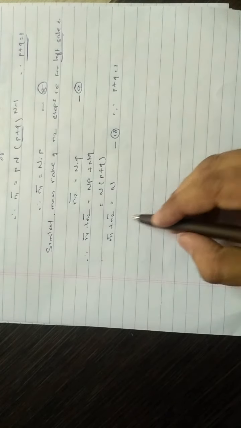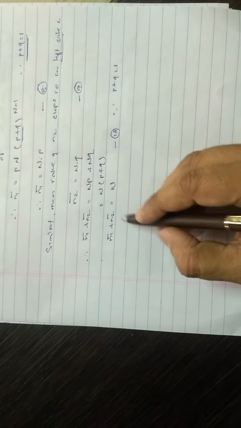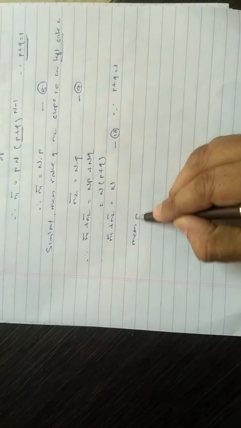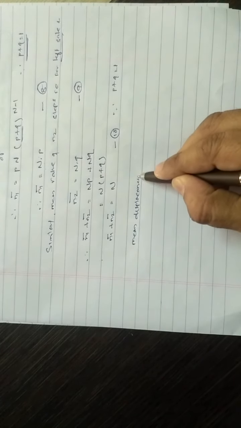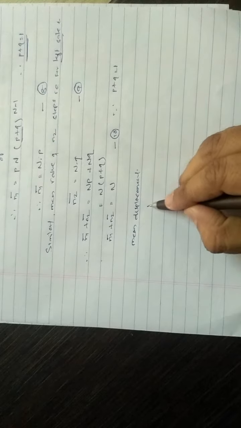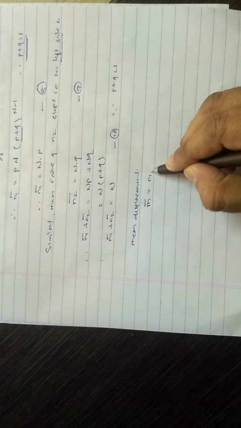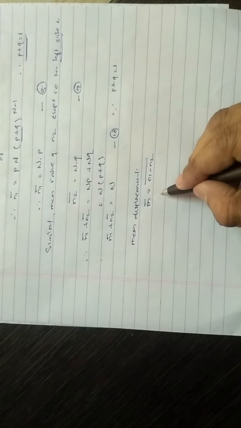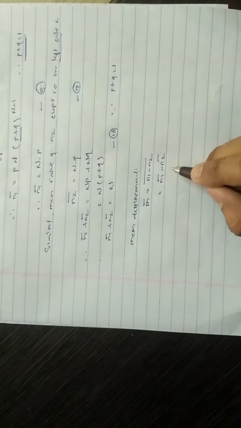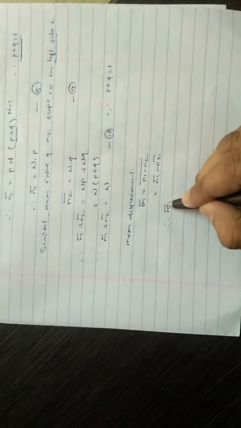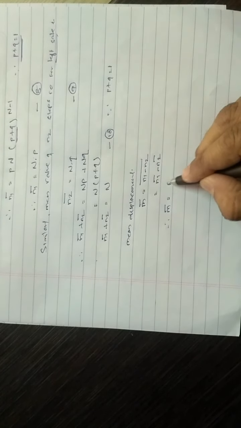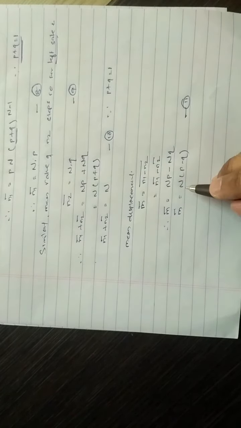Then we get the mean displacement. How to calculate the mean displacement? We have already calculated the right side as well as the left side. Then we have to find the mean displacement. M bar is equal to n1 minus n2 whole bar, equal to n1 bar minus n2 bar. Therefore, m bar is equal to, what is the value of n1? np minus nq. Therefore m bar is equal to n into p minus q. This is equation number 11.